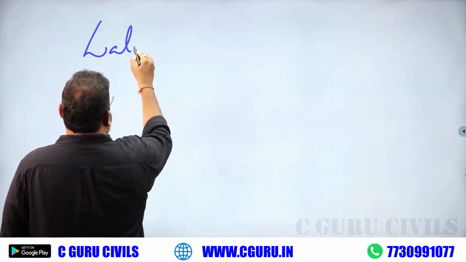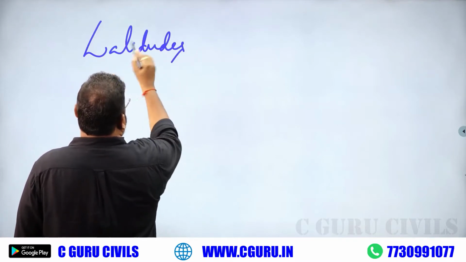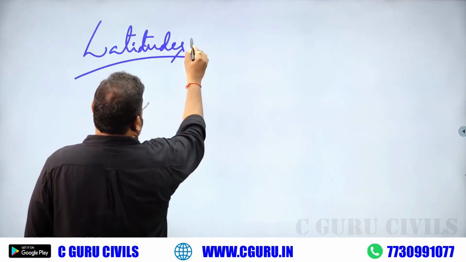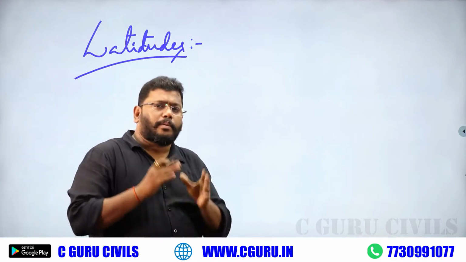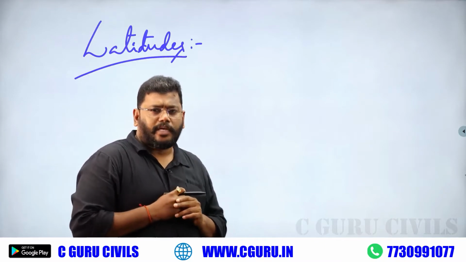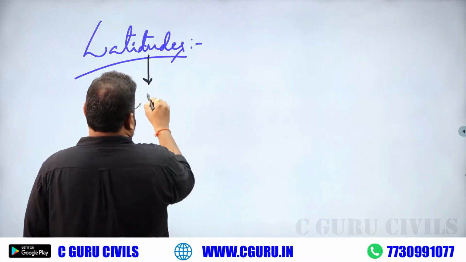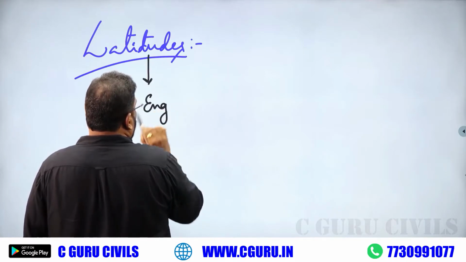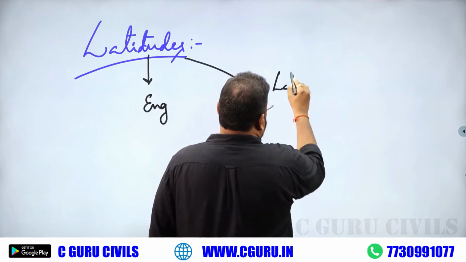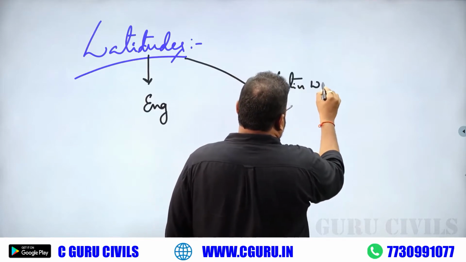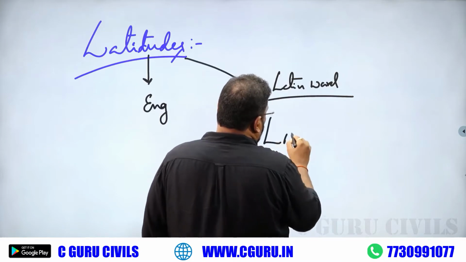Coming to this session, what is the topic name? Latitudes. What is the meaning of latitude? Latitude is an English word. This word came from the Latin word latitudo.